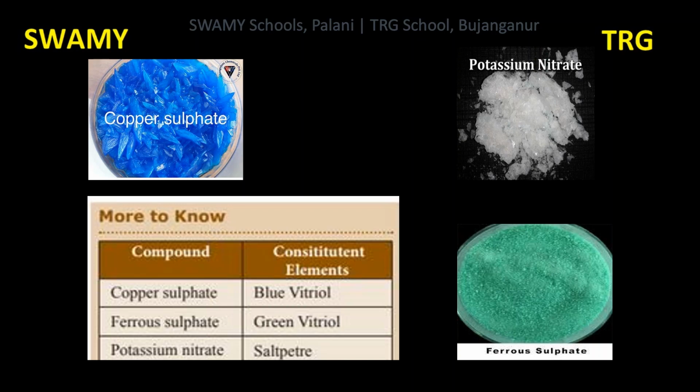Next compound is potassium nitrate. KNO3. K potassium, N nitrogen, O oxygen. It is also known as saltpeter. Potassium nitrate is used in agriculture, industries, solar energy plants, food and medicines.